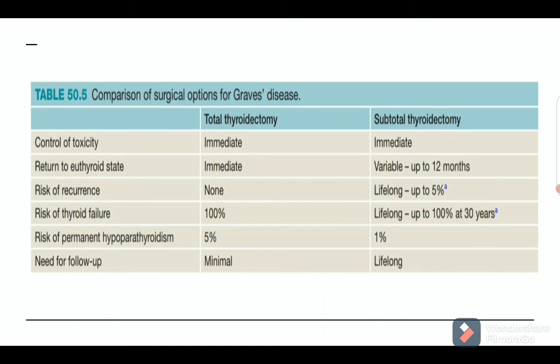There can be risk of permanent hypoparathyroidism, which is about 5% in a total thyroidectomy operation, whereas it will be only 1% in a subtotal thyroidectomy. The need for follow-up in a total thyroidectomy will be minimal, as the total thyroid tissue is removed here, whereas in a subtotal it will be lifelong, as a certain part of the thyroid tissue is still retained in the body.